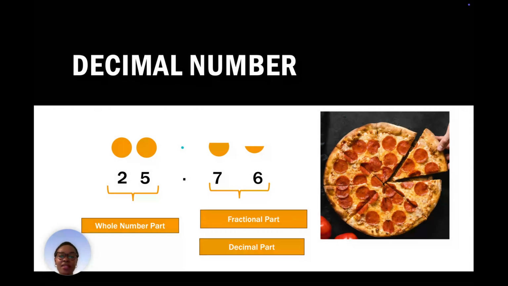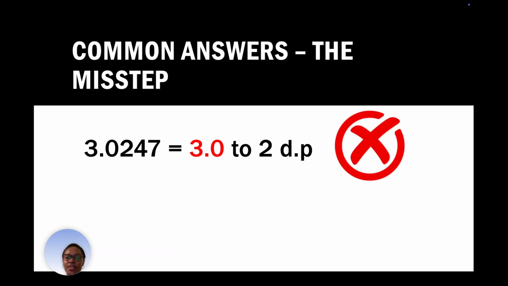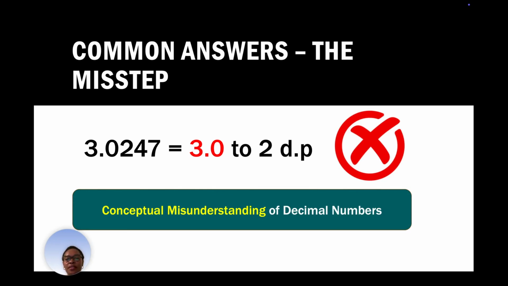It's like when you're eating a pizza and your friend says, "Can I have a piece of your pizza?" If you give your friend a piece of your pizza, you've given your friend a fraction of your pizza. Okay? So going back to the answer that the student gave, 3.0 is incorrect because the student counted two decimal places from the whole number part instead of counting from the decimal part of the number.